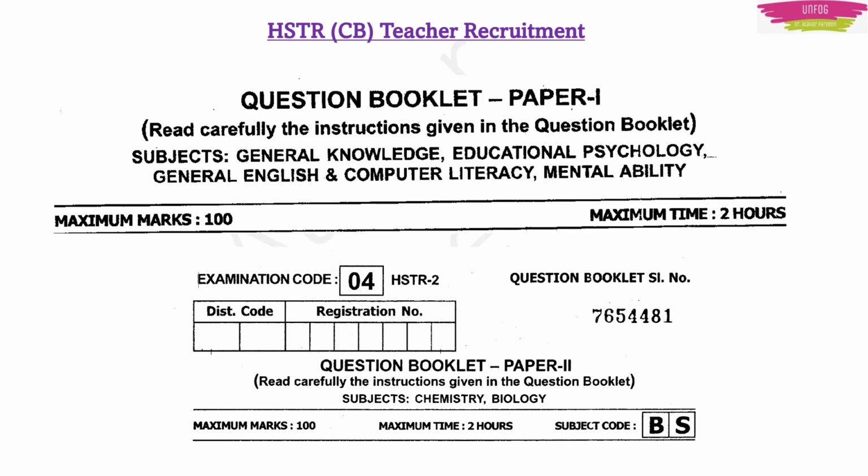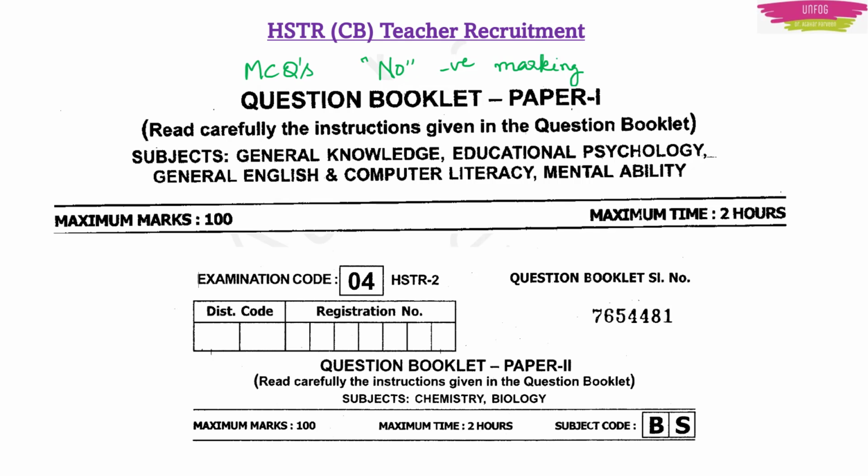Another important point is that HSTR, that is the high school teacher recruitment exam, is an objective based exam. You will have only MCQs and you will have to mark the correct answer in the OMR sheet. Another positive point is that there will be no negative marking in HSTR. Aspirants keep asking again and again, madam, is this MCQ or descriptive paper? Is negative marking there or not? So I am clearing it again that HSTR is an MCQ based paper and there will not be any negative marking. In total it is a 200 marks paper, meaning 200 questions.